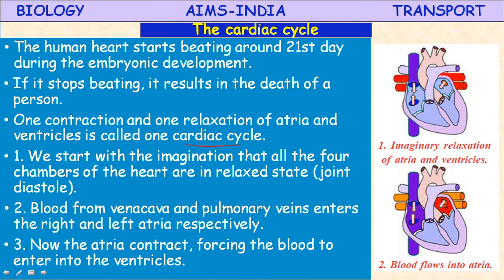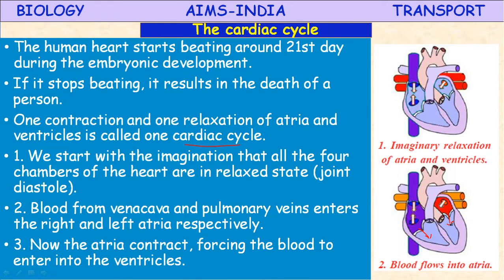So now in the third stage, the atria contract, means upper chambers will contract, forcing the blood to enter into the ventricles. So always the blood moves from auricle to ventricle, but not from ventricle to auricle. Okay, valves are present here.